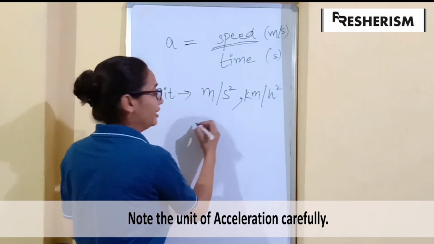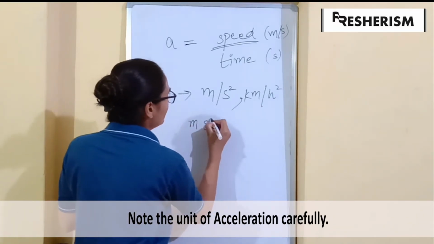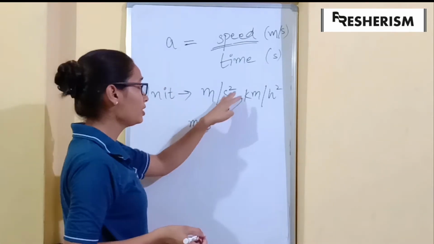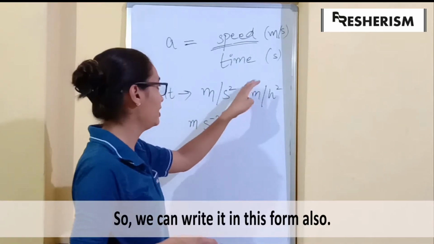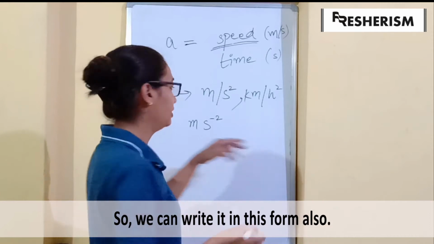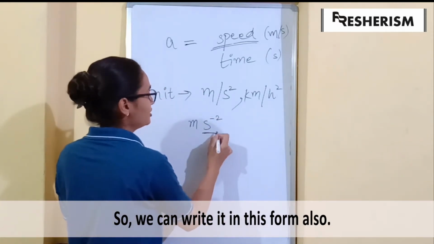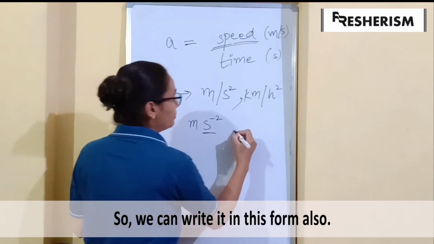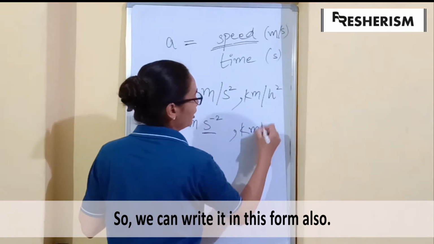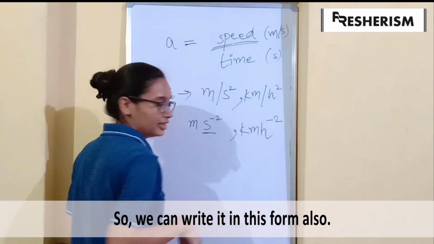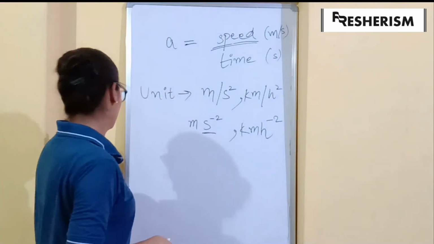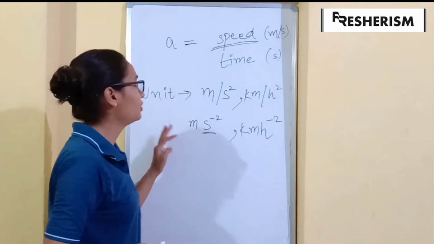This can also be written as m s to the power minus 2. The s squared is in the denominator, so when it comes to the numerator, it will be written as s to the power minus 2. Similarly, kilometers per hour square can be written like this. Okay, so this is the unit thing.